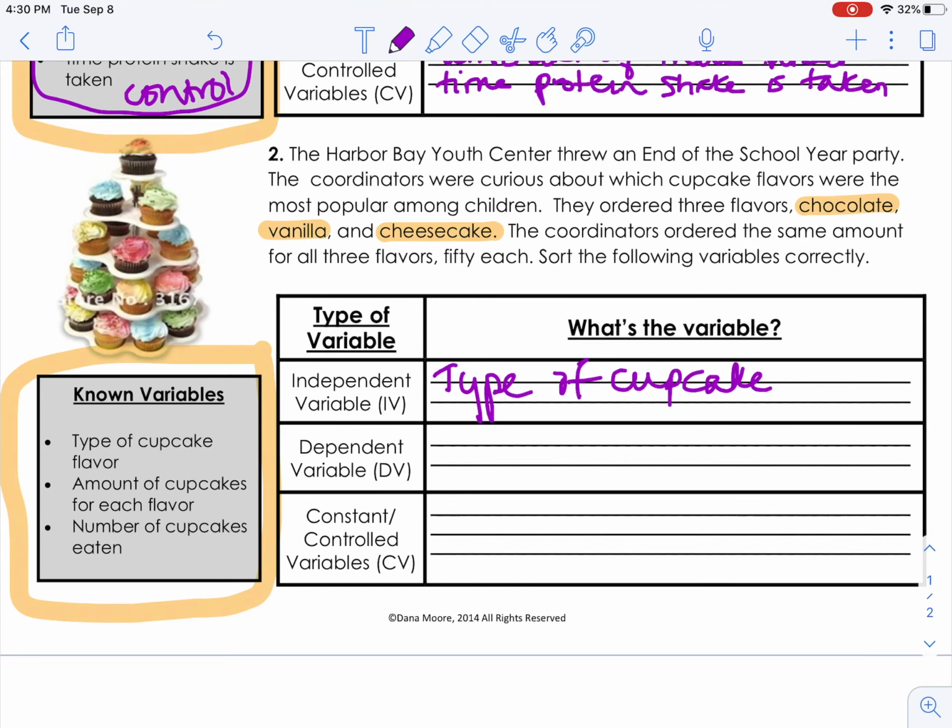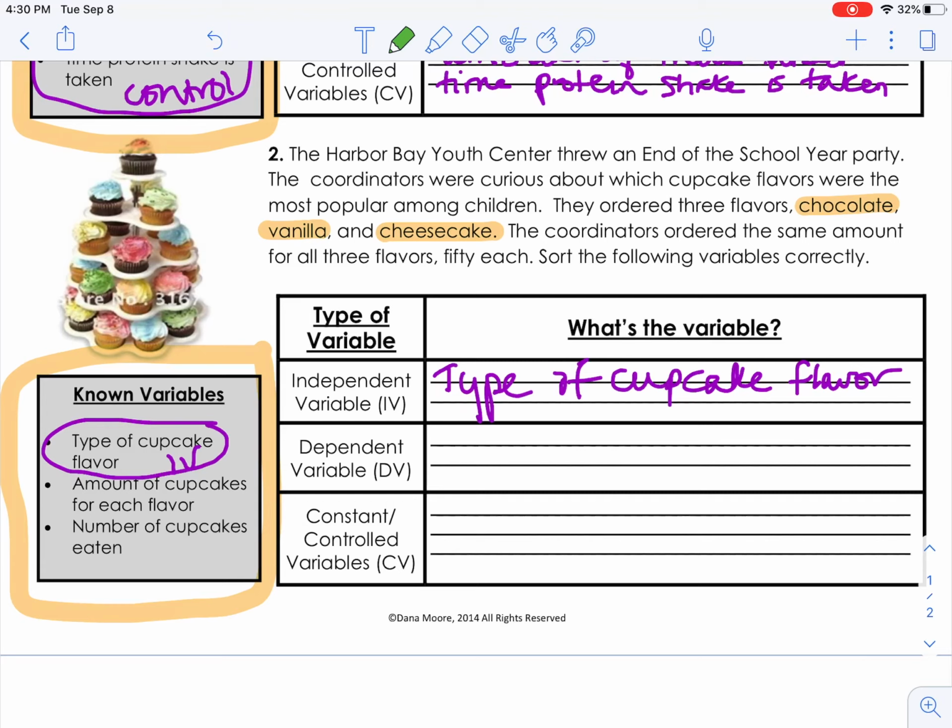So that was purposely changed. So that type of cupcake flavor, right here. This is our independent variable. All right. So then the amount of cupcake flavor of each, and then the number of cupcakes eaten.